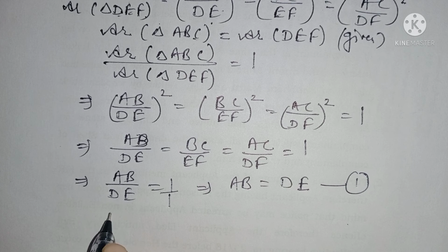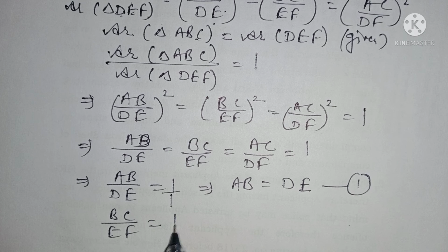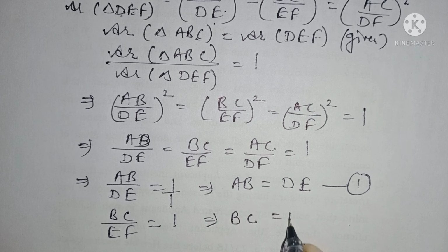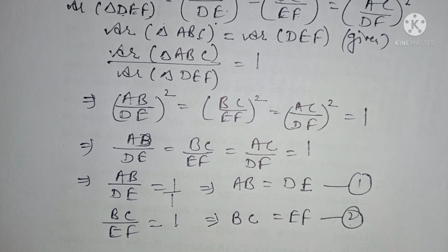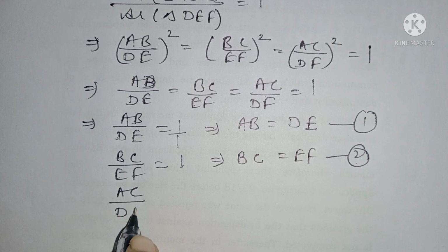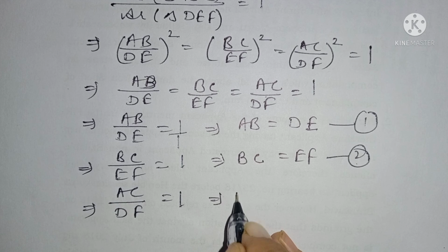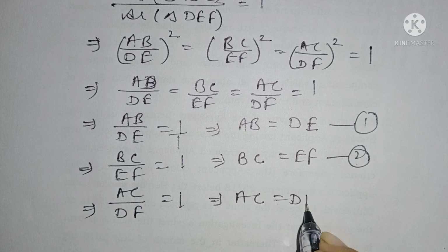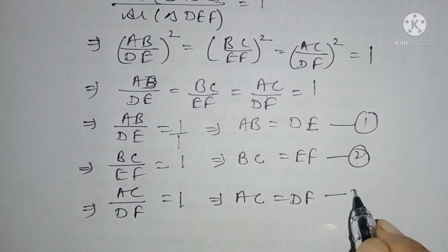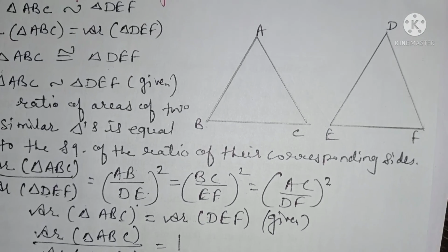Similarly, I also have BC upon EF which is also equal to 1. So here also by cross multiplication I will get BC is equal to EF. This is number 2. And third, AC upon DF. So AC upon DF is also equal to 1, which will give me AC equal to DF by cross multiplication. This is number 3.